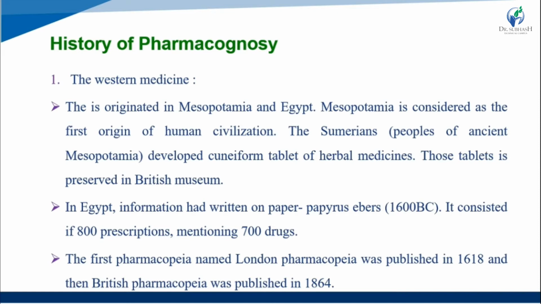Okay, in Egypt, information was written on papyrus, the Ebers papyrus, in 1600 BC, that is before Christ. It contained 800 prescriptions mentioning 700 drugs. Okay, so the first pharmacopoeia, that is the London Pharmacopoeia, was published in 1618, and then the British Pharmacopoeia was published in 1864. So this is Western history.